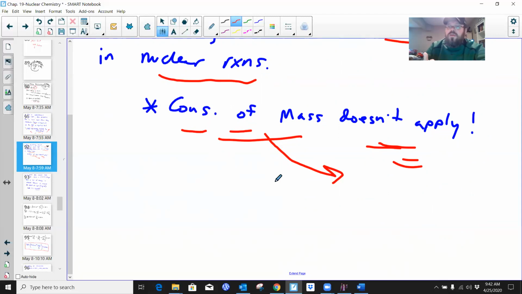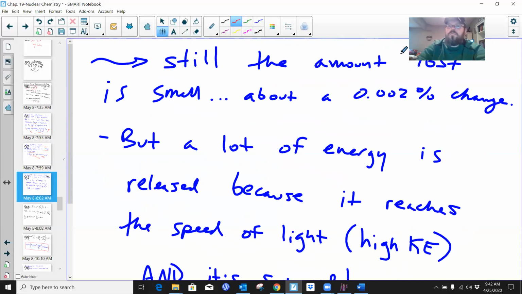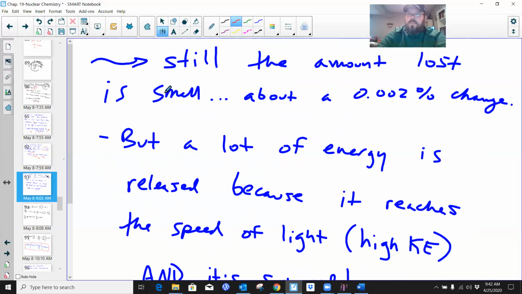Okay, so matter in these nuclear reactions is converting into energy. And not only that, the amount of energy that's given off is quite extraordinary. Still, just to put some perspective on this, the amount lost is small. In nuclear reactions, it's maybe only about a 0.002% change in mass. That's tiny. I mean, 0.002% of anything is a tiny amount, right? But it is a measurable amount. It's a tangible amount that we can measure and understand and actually equate this to, right?